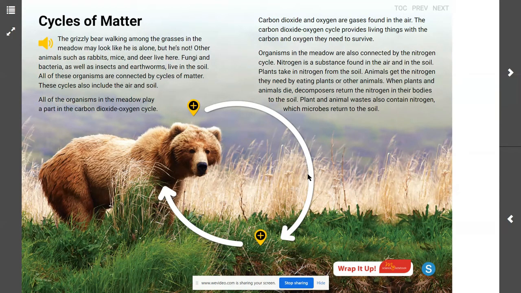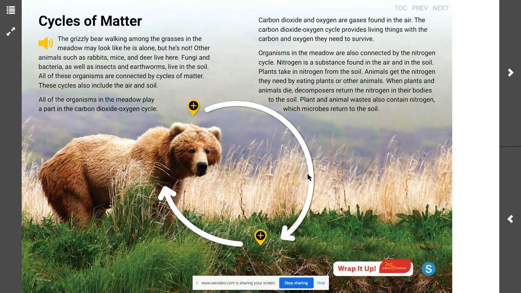Plants use carbon dioxide, water, and light energy to produce their own food. In the process, they release oxygen. Animals cannot use carbon dioxide to make their own food. Instead, they eat other organisms to obtain the energy they need. Plants need oxygen. Plants need carbon dioxide. The bear needs oxygen. The bear needs carbon dioxide.